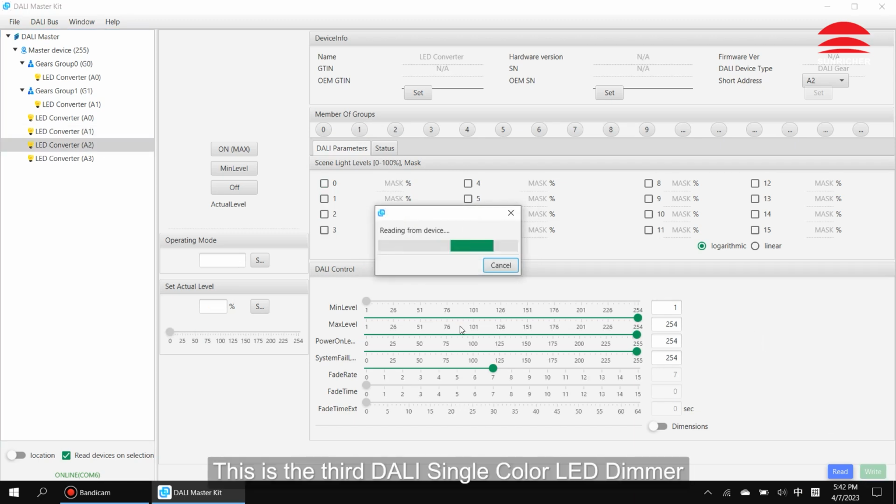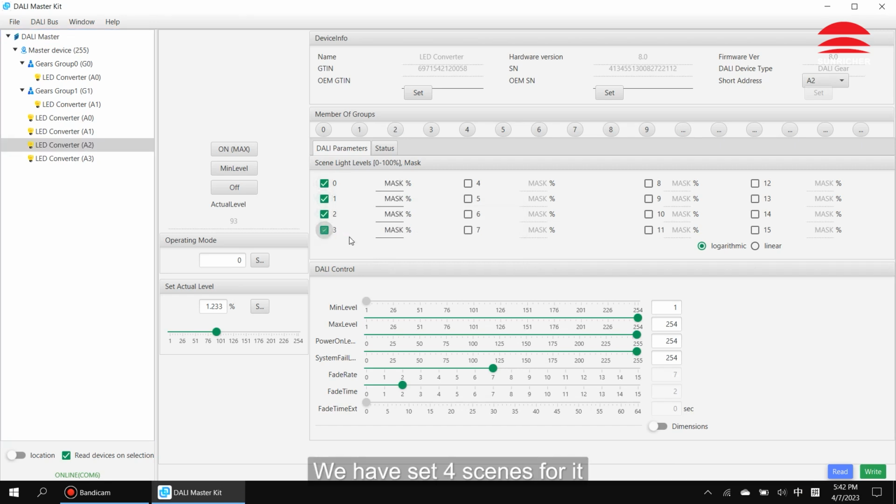This is the third DALI single color LED dimmer. We have set 4 scenes for it. Set it to group 2. Click right to save the setting.